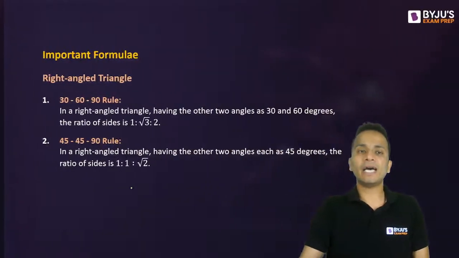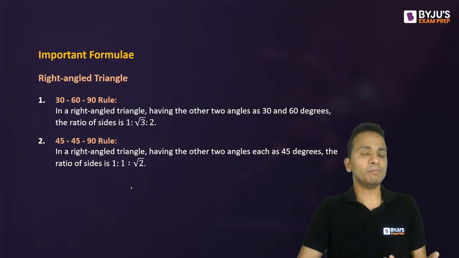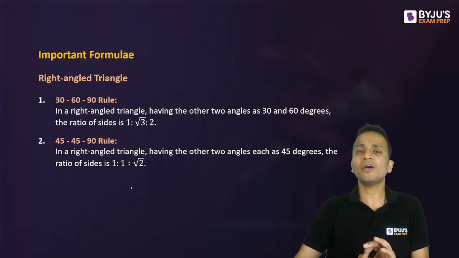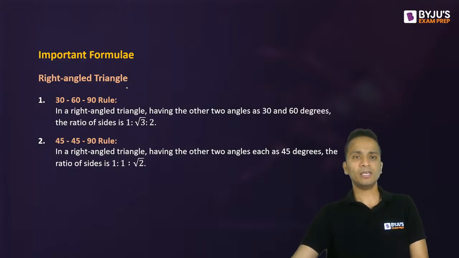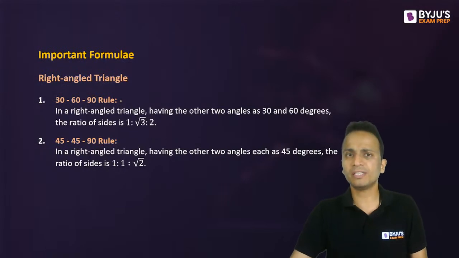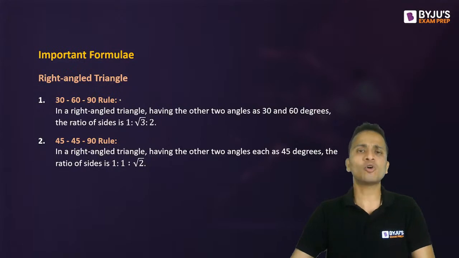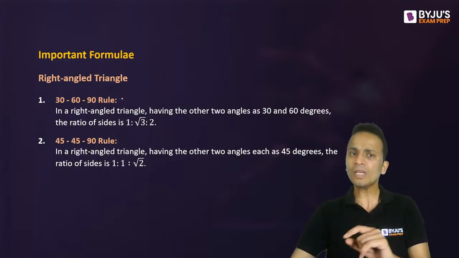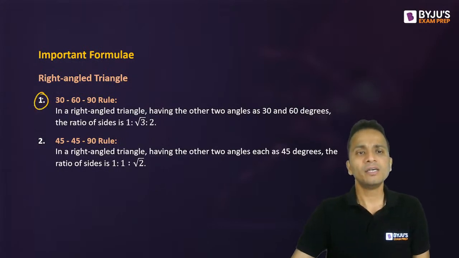Now let's move ahead and look at some of the important relations that can be derived directly in right angled triangles. If you remember these two things that I'm going to tell you in the next 2 or 3 minutes, you can save 20 to 30 seconds while calculating the different sides of a right angled triangle. Look at case number one, a right angle triangle in which the angles are 30, 60 and 90 degrees.